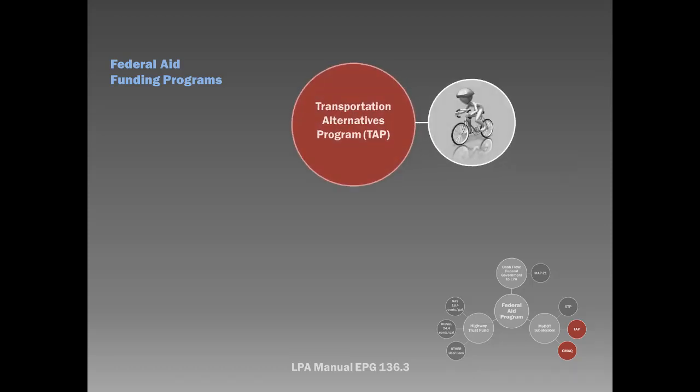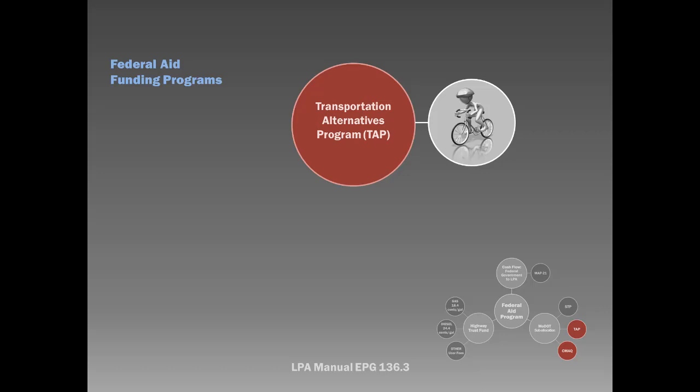Transportation Alternatives Program, commonly referred to as TAP. The TAP program is a combination of programs established in past transportation bills, including transportation enhancements, recreational trails, safe routes to school, and scenic byways. All projects under the TAP program compete head-to-head with each other in a competitive call for projects. Projects are selected at the local level through selection committees comprised of local public agencies.